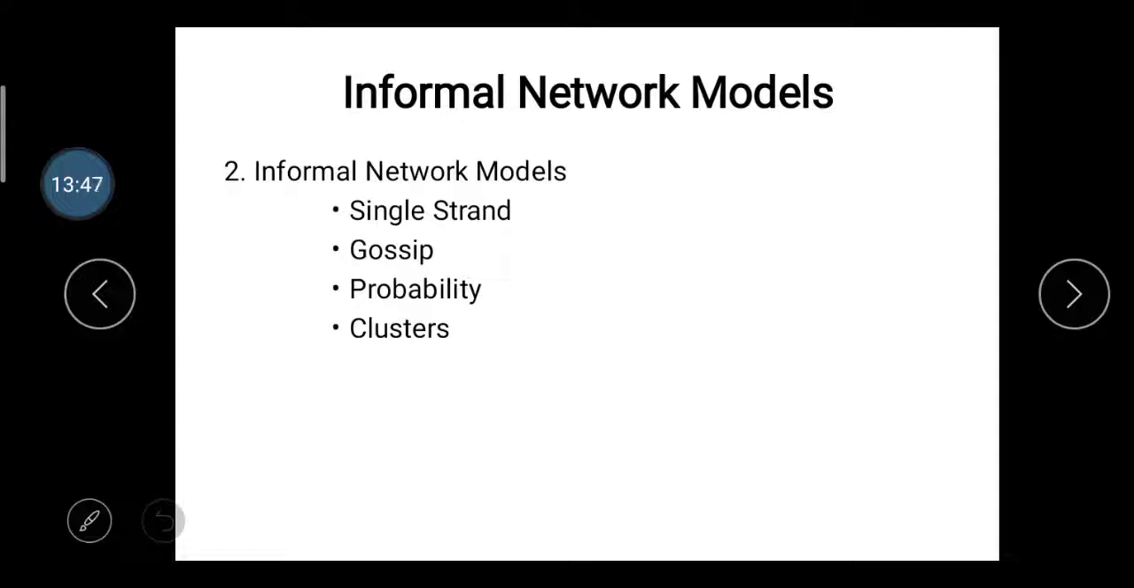Then after the formal networks, we learn the informal network models. In the informal network models, the types are single strand, gossip, probability, and cluster. So let's learn them one by one.